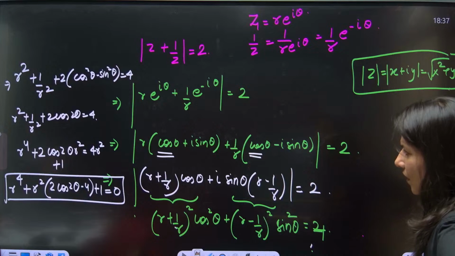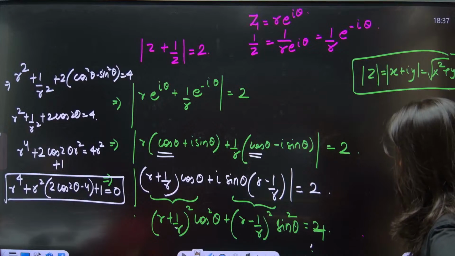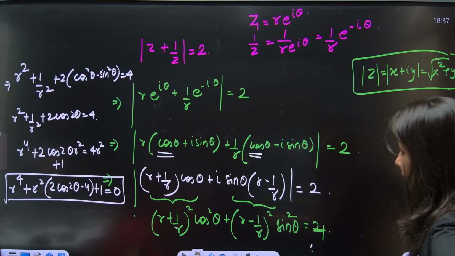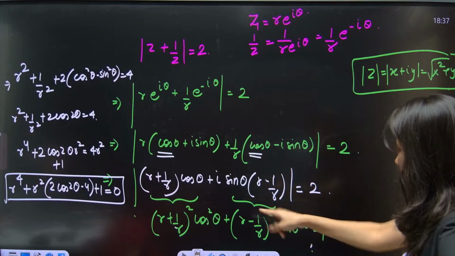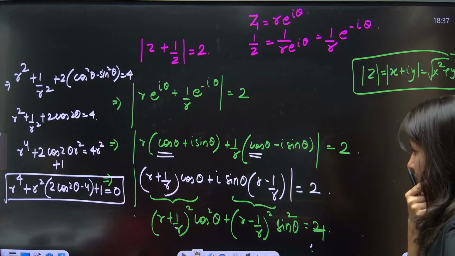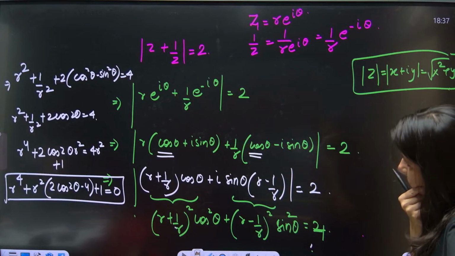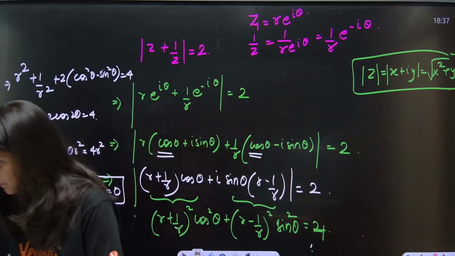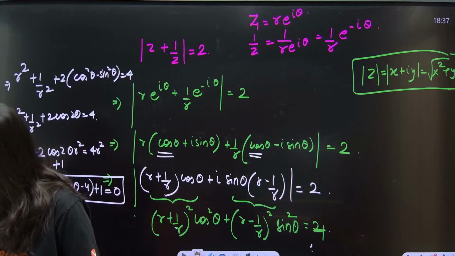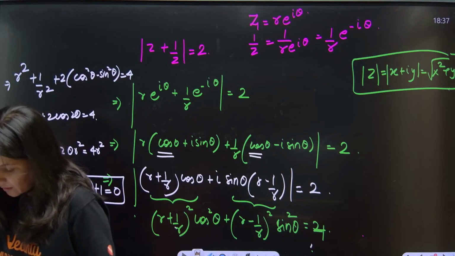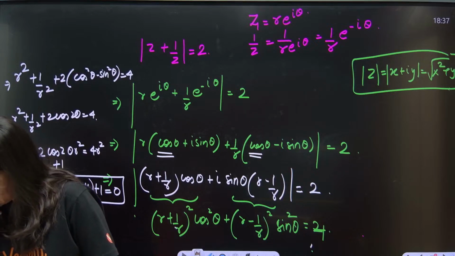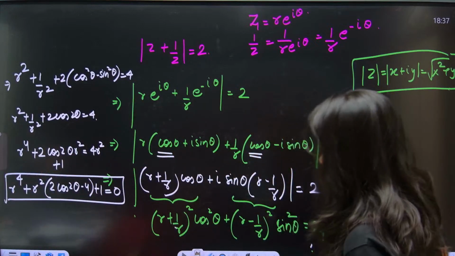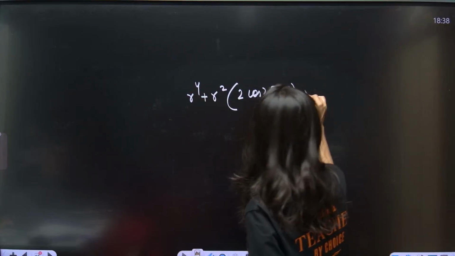Have I made any calculation mistake? If I take 2 common, this is cos 2 theta. Let me just check one time. Yes, correct. This equation is correct, right? Plus 1 is equal to 0.